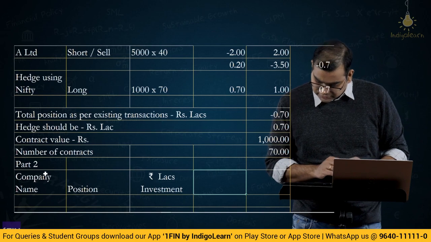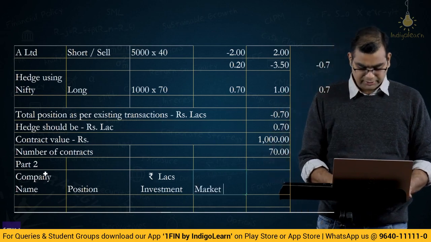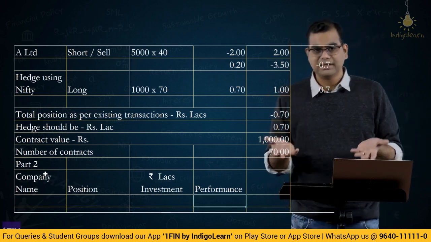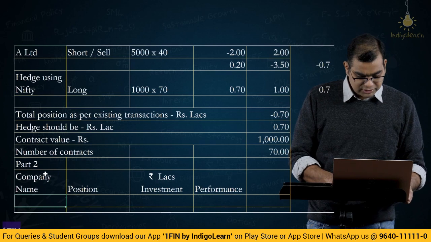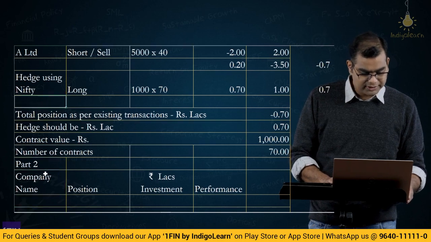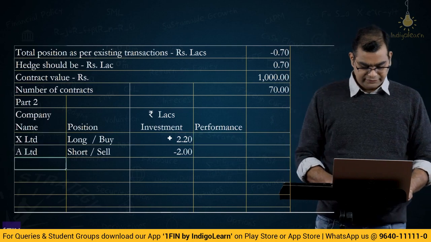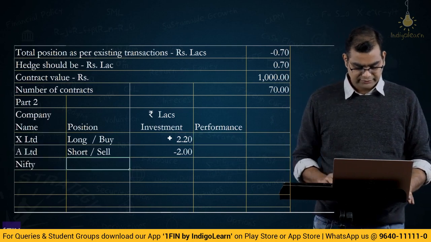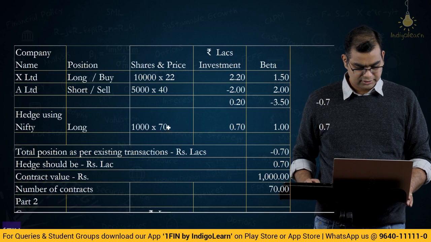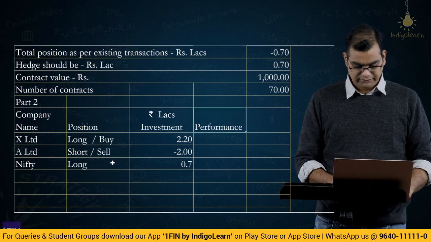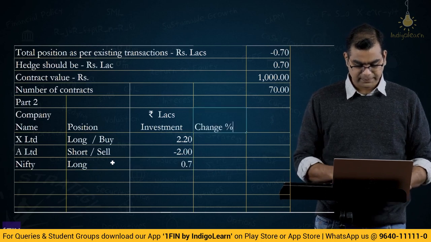What happened to that, market or performance. Here beta is of no use, the details are directly given. So first we have, let me copy this data, and we had Nifty, where we went long, correct, long 0.7, or we can say change percentage.